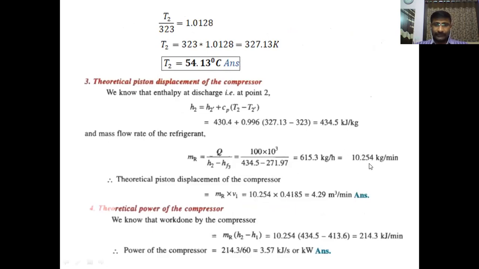MR is the mass flow rate, 10.254 kg per minute, into H2, the enthalpy at point 2 calculated here, 434.5 kilojoules per kg, minus H1, the vapor enthalpy at lower temperature, 413.6. We get the work given to the compressor as 214.3 kilojoules per minute. If it is converted to kilowatts, then it is called power. Power of the compressor is 214.3 divided by 60, 3.57 kilojoules per second or kilowatts. This is the amount of power given to the compressor to produce a refrigeration effect, or to reject the heat of 100 megajoules per hour in the condenser.